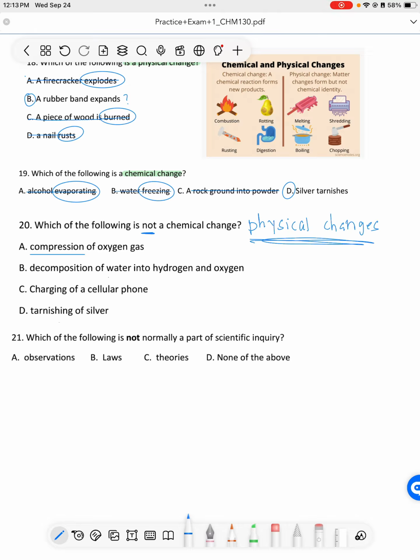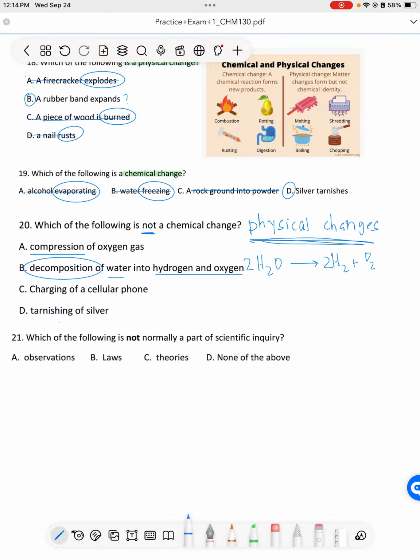Decomposition of water into two different things, hydrogen and oxygen, that's a chemical change. And that's another kind of hint word for you of chemical changes, decomposition. So we're taking water, we're taking H2O, and we're breaking it up into this.